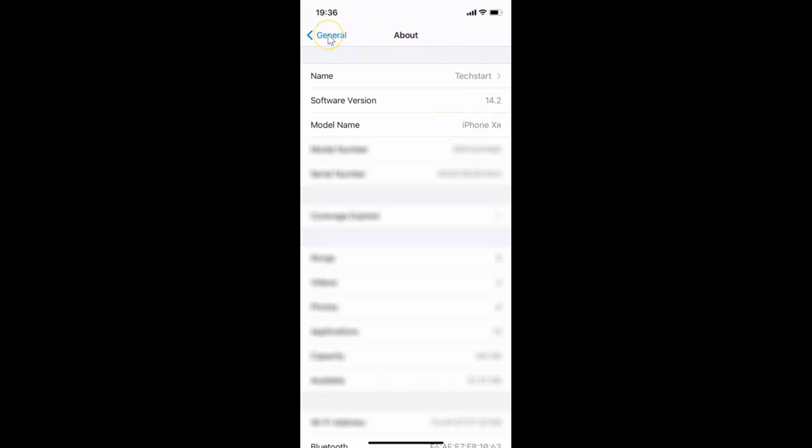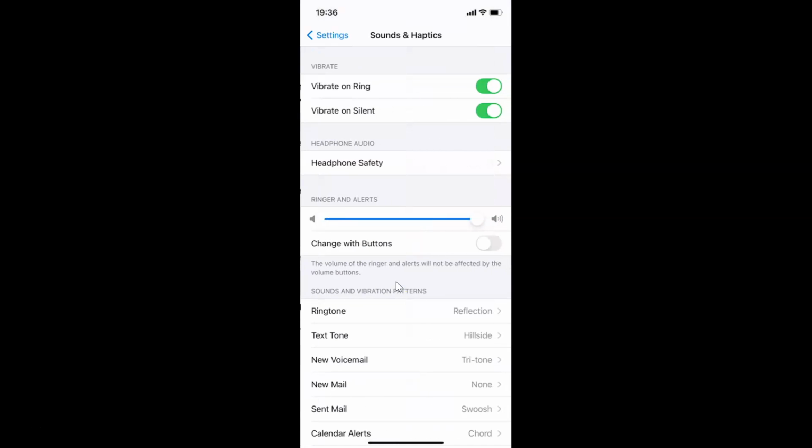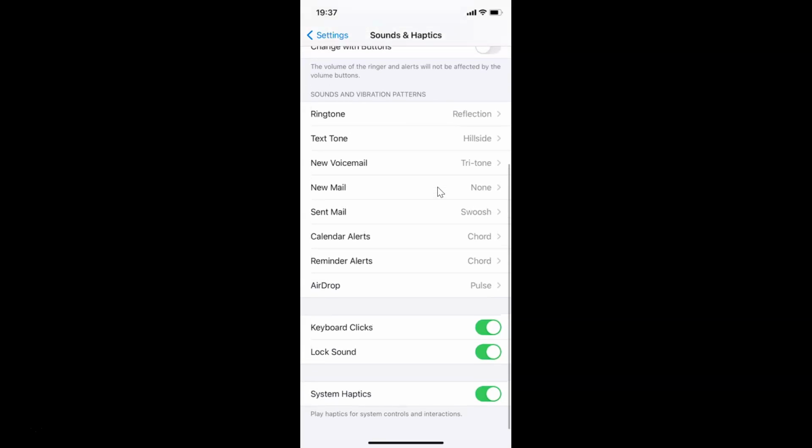So let me go back again. So in order to disable keyboard click sound on iPhone, what you need to do, you have to open your settings app, and after that guys you have to tap on this Sounds and Haptics. So let me tap on this, and I have this Sounds and Haptics screen opened. On this screen you have to scroll down at the very bottom,